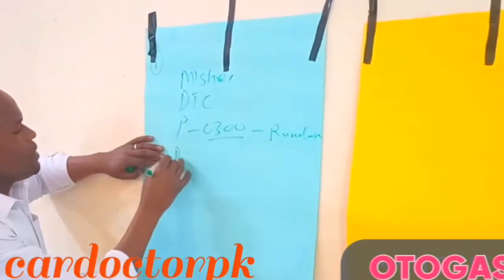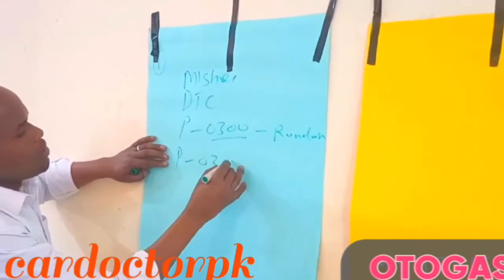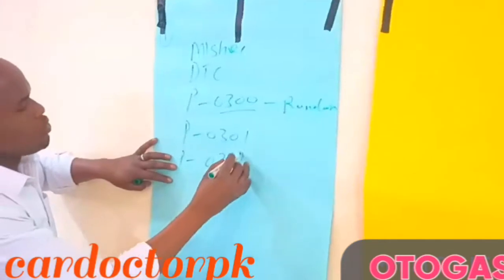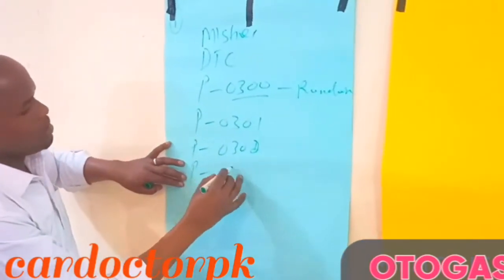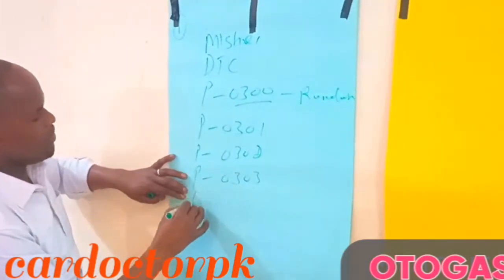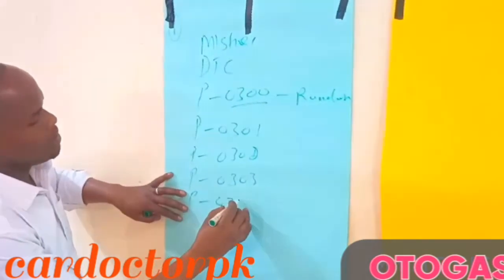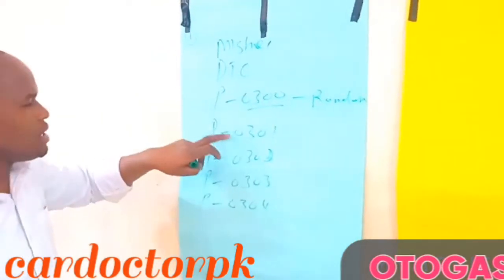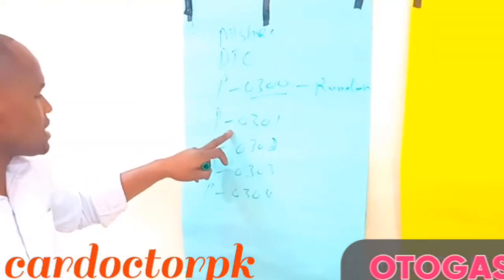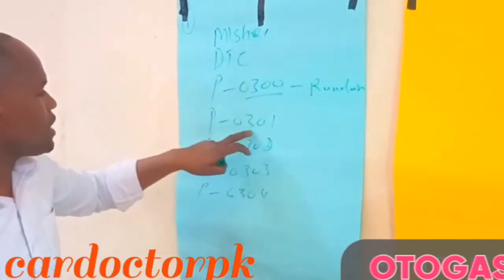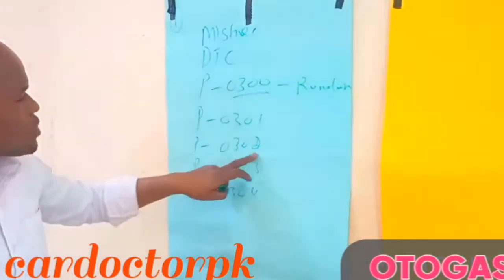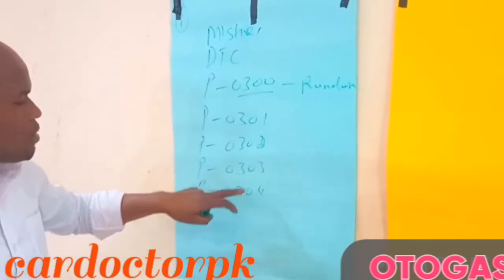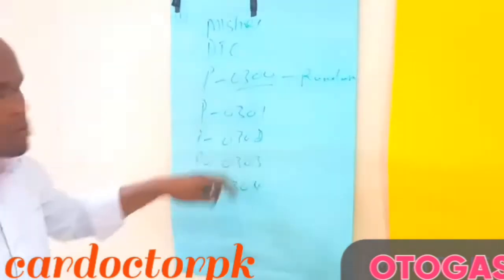Then we also have P0301, P0302, P0303, and P0304. These are the DTC codes for the misfire in a particular cylinder. This one is the misfire for cylinder 1, this is for cylinder 2, this is for cylinder 3, and this is for cylinder 4. So for our case, we have gotten P0301.